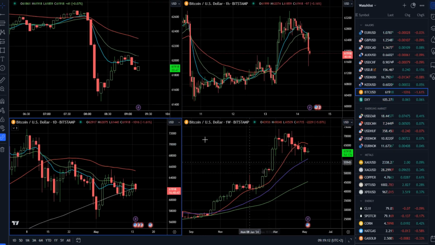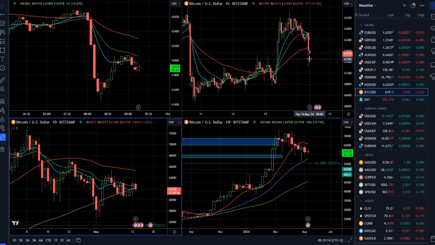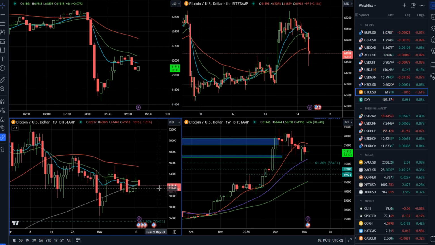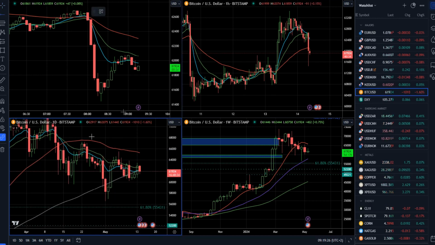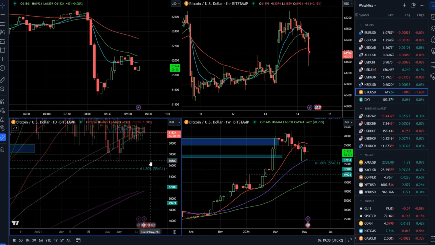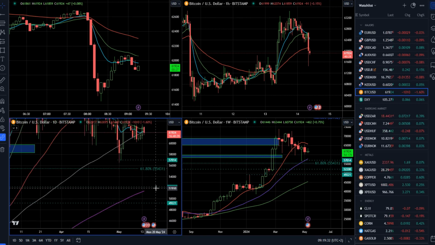On the Bitcoin versus US dollar, we had this down break. So this can be the potential beginning of the downside structure. Short-term trend is to the downside. Market is trading below the declining 10 and 20-day and 50-day moving average. So there is a chance for a further drop. And I see potential for the retest of 57,000 mark, and then we have a 52,000 mark, and so on and so forth.